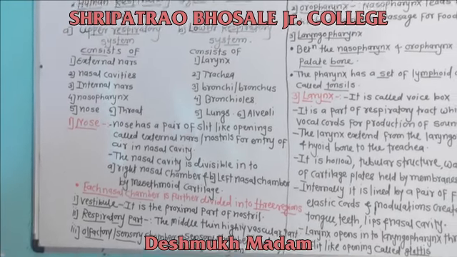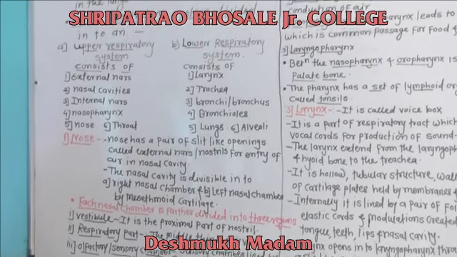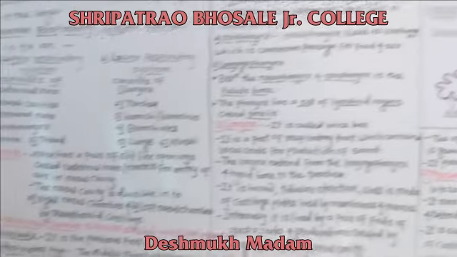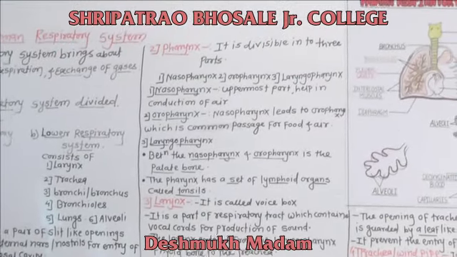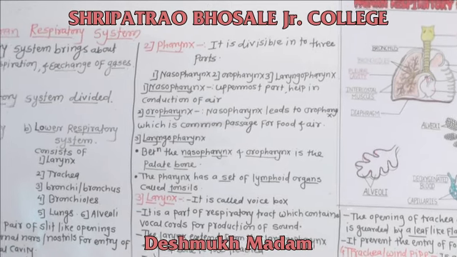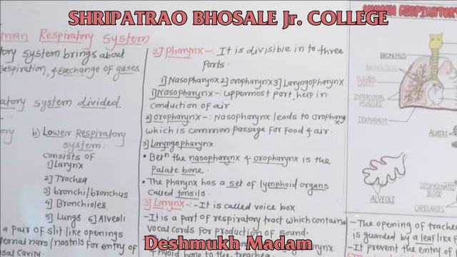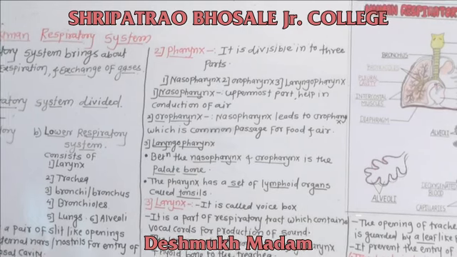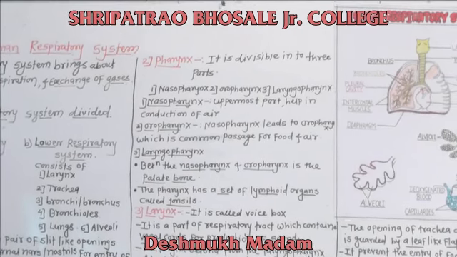The second part of the respiratory system is the pharynx. It is divisible into three parts.